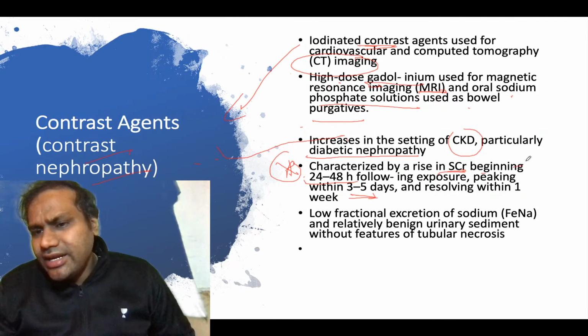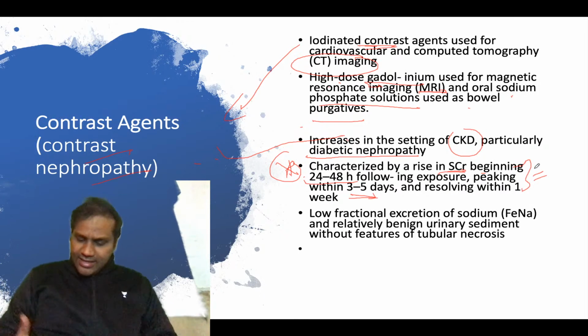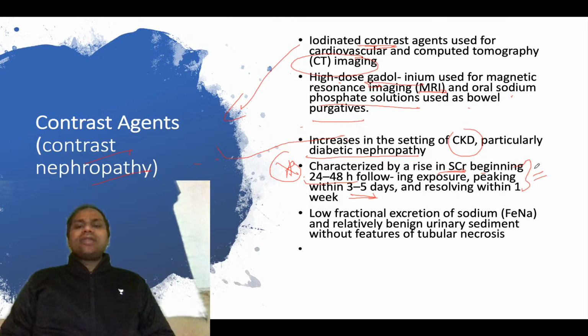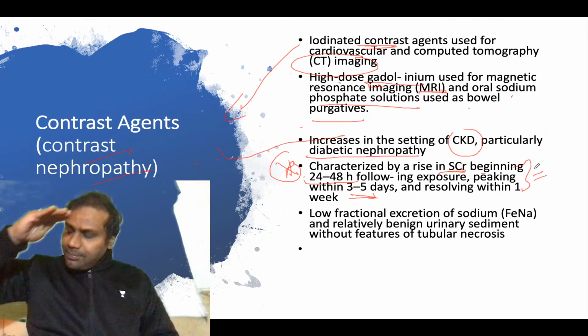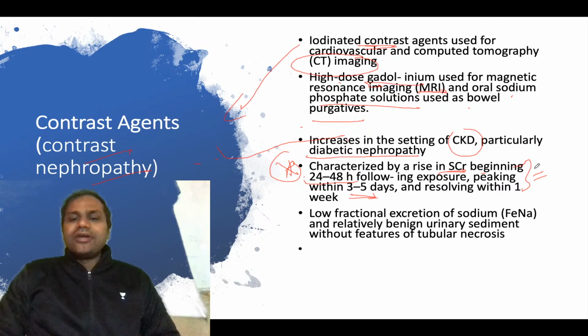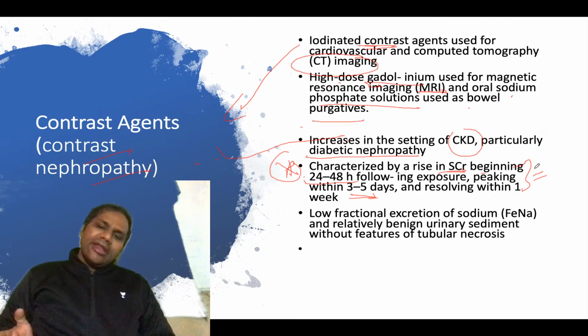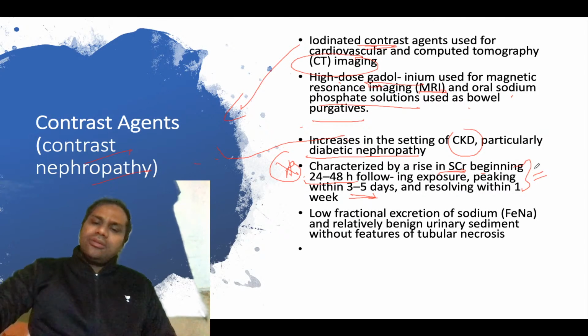So this time factor is important: serum creatinine rises in the first 1-2 days, then reaches its peak in 3 to 5 days, and then it starts resolving after 1 week. In contrast nephropathy, it is prerenal, so FENA will be low.